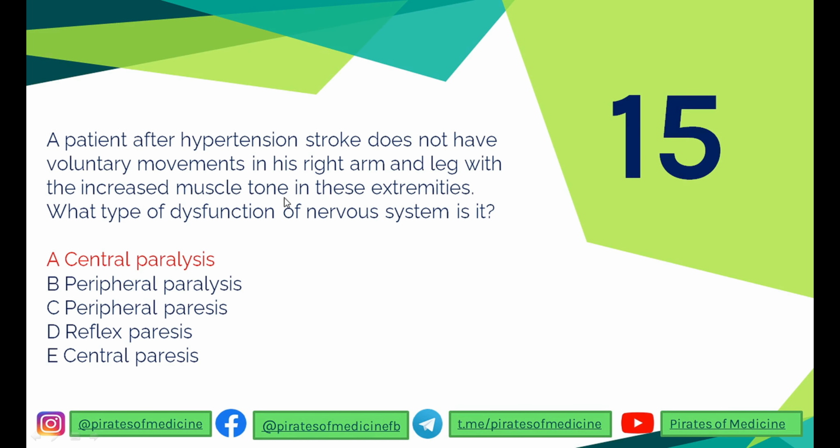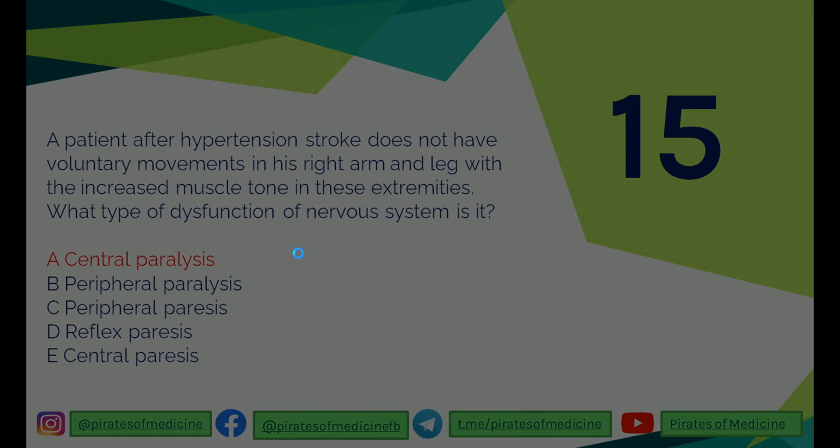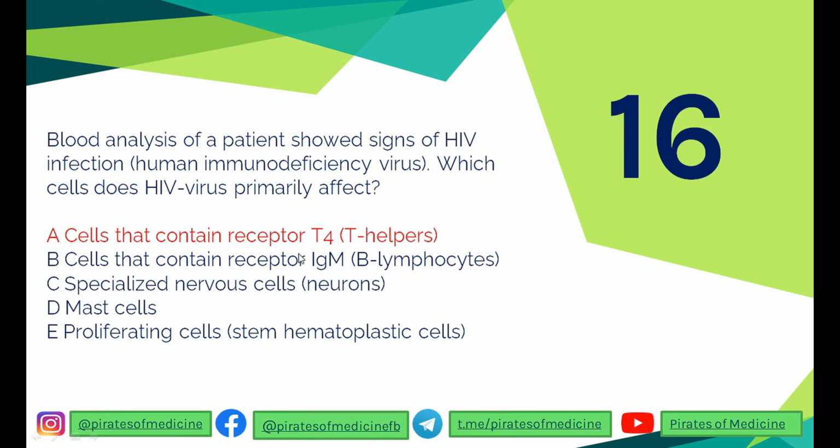So the 16th question here is that the blood analysis of a patient showed signs of human immunodeficiency virus, or HIV. So which cells does HIV like to primarily affect? You know that HIV likes to affect the CD4 receptor cells, and out of all these, CD4 receptor cells are T4 helper cells. Let's understand the mechanism.